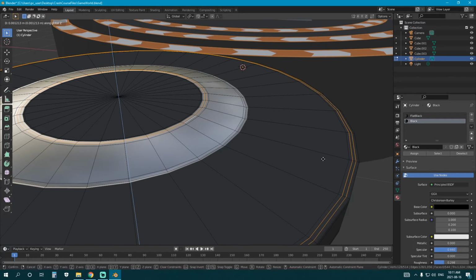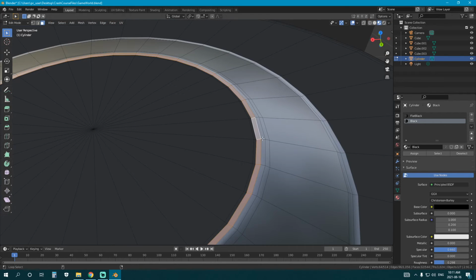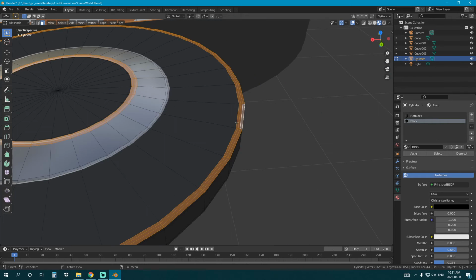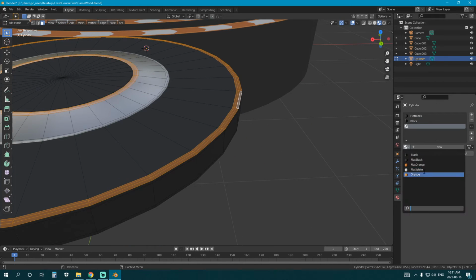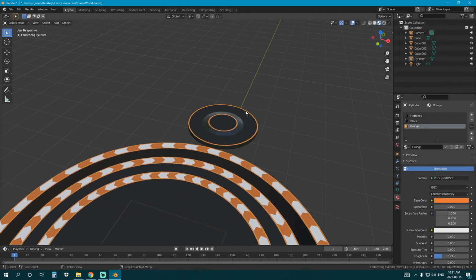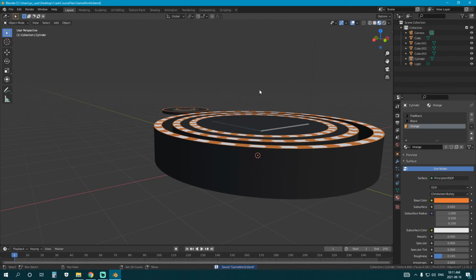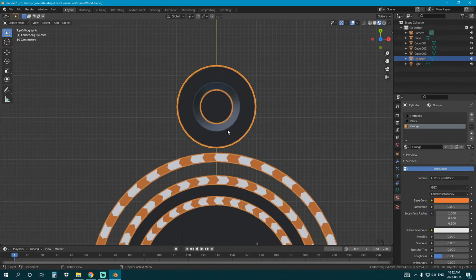G and Z, and just come up the tiniest bit. All right, I want to select these 3 rings and these 3 rings. But also just mark your seams and do that again. I'll make this that bright orange. Okay. There's where the player has to go to finish. We'll just have a big stack of crates right here. Let's add another one of these over to restart.